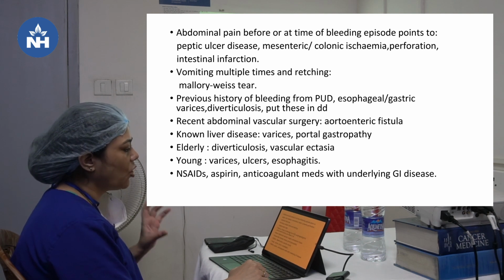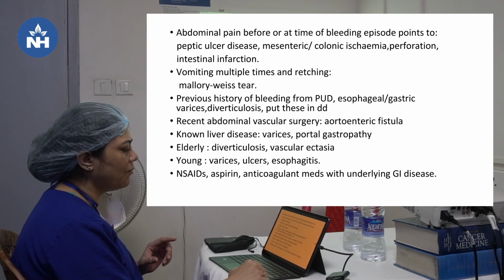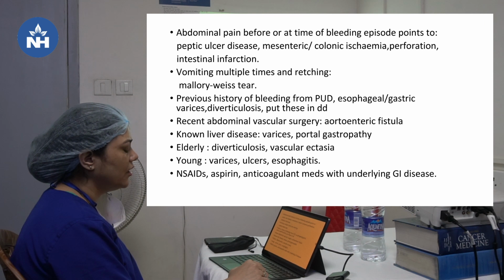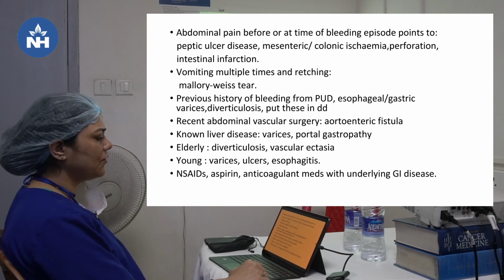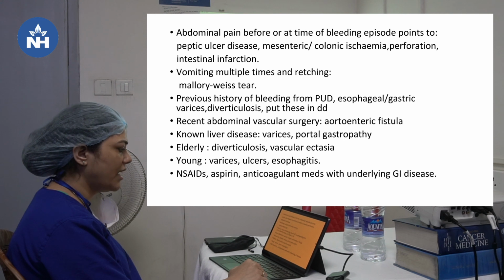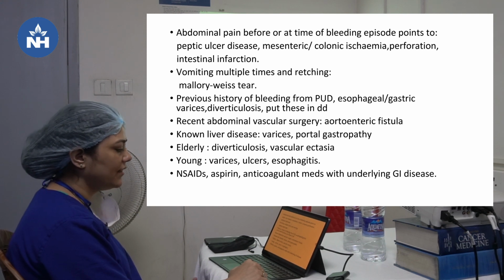Okay, if the patient has abdominal pain before or at the time of the bleeding episode, it can point to peptic ulcer disease, mesenteric or colonic ischemia, perforation, intestinal infarction. If the patient has vomiting multiple times or retching, it can indicate Mallory-Weiss tear. If there is a previous history of bleeding from peptic ulcer disease, esophageal or gastric varices, diverticulosis, we have to put these in the differential diagnosis.